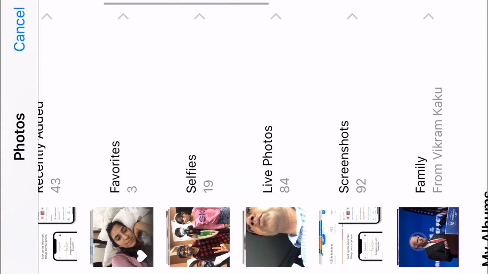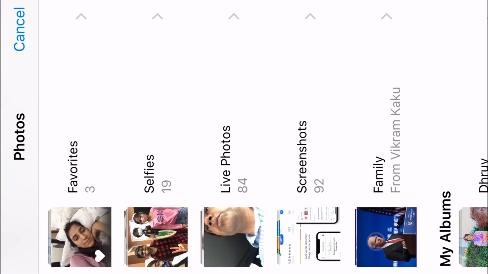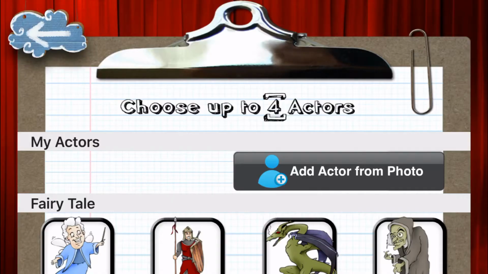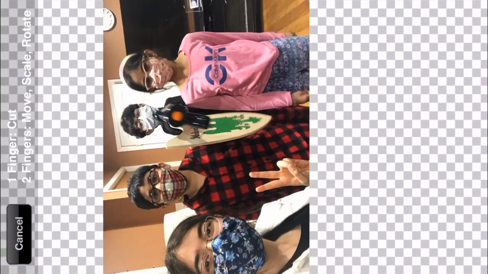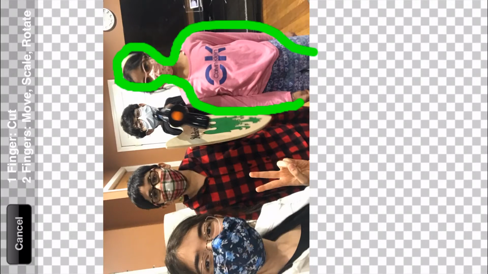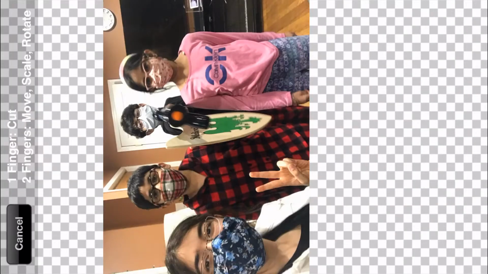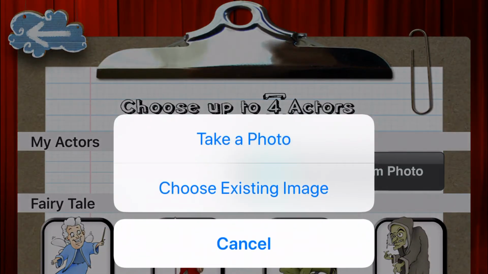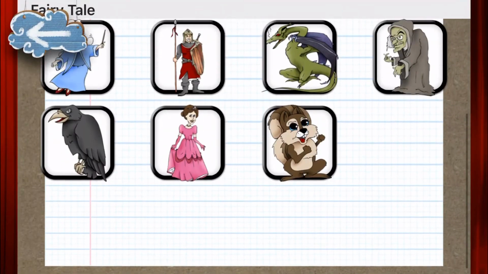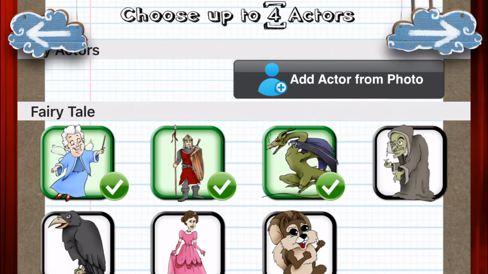For example, this is what I've been taking. Look at this. This is the picture. Who cares? Let's just skip it. That's private. Okay, and then you can make your own backdrops.